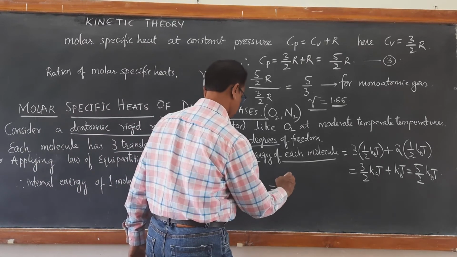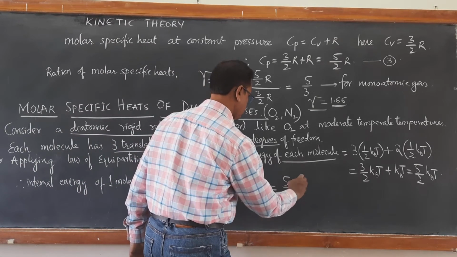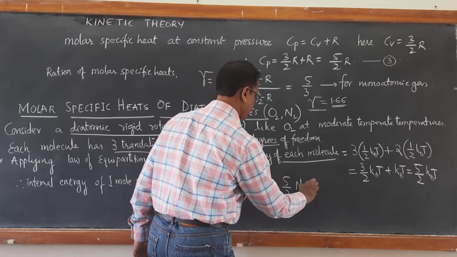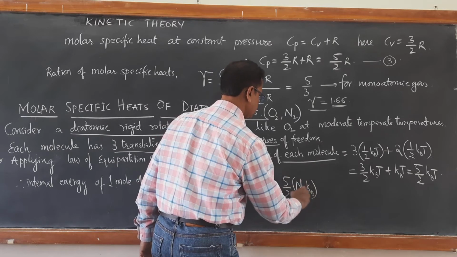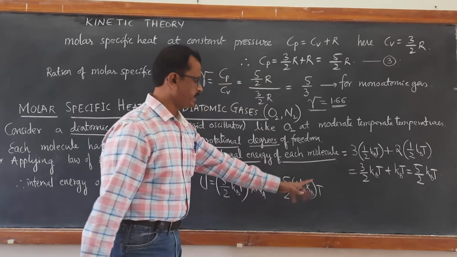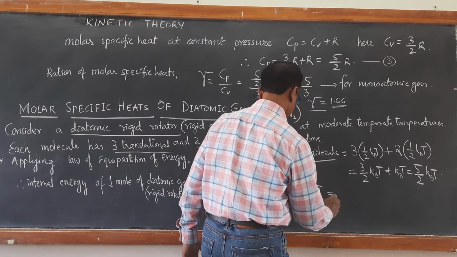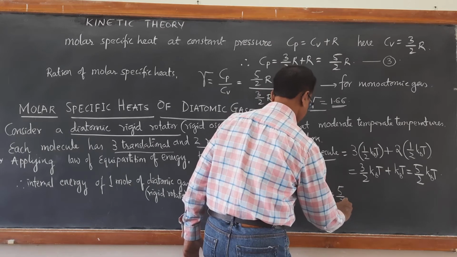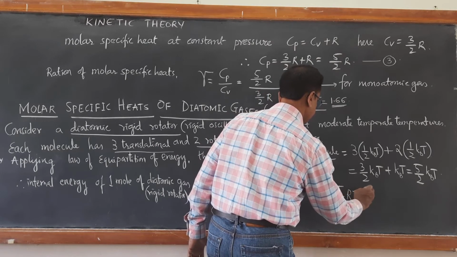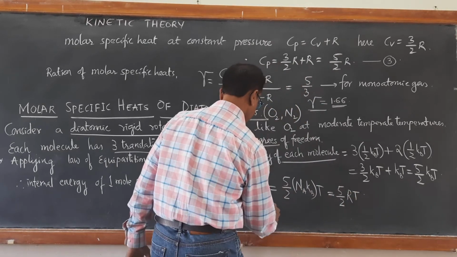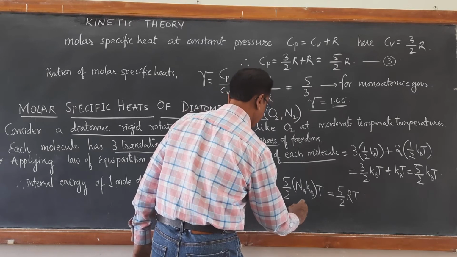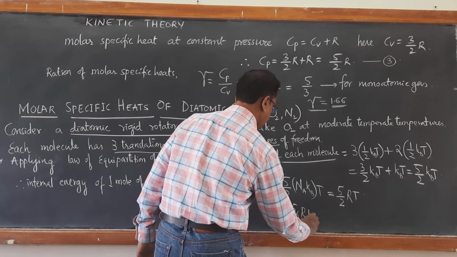Therefore, it becomes 5 by 2 NA kB into T. NA kB is again the universal gas constant, so it becomes 5 by 2 RT. Therefore, U is equal to 5 by 2 RT.